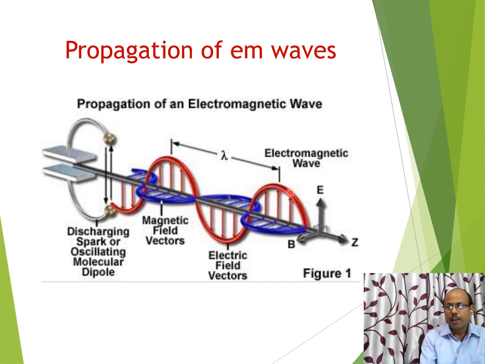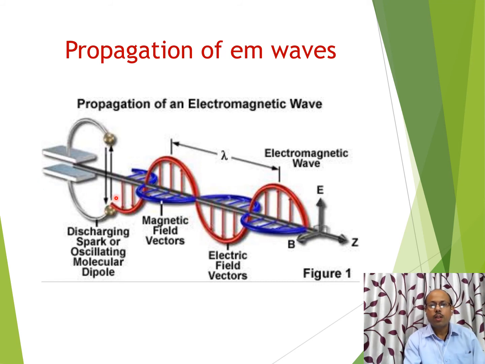Electric field and magnetic field both are perpendicular to each other, and they are also perpendicular to the direction of propagation of EM waves. Hence EM waves are transverse in nature. That is the basic logic why EM waves are transverse, because the vibration of electric field vector and magnetic field vector are perpendicular to each other, and they are also perpendicular to the direction of propagation of EM waves. Hence, electromagnetic waves are transverse waves in nature. That is a very important question.